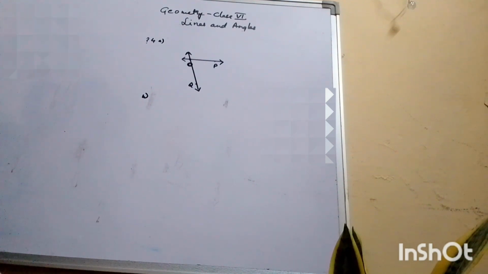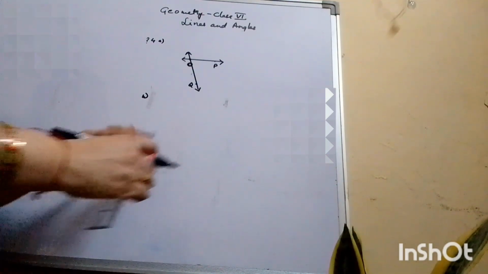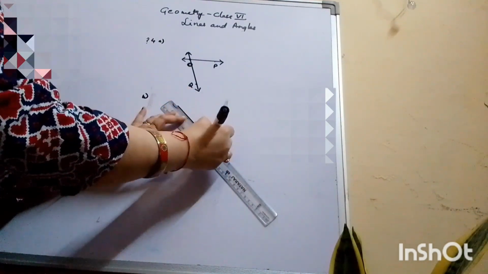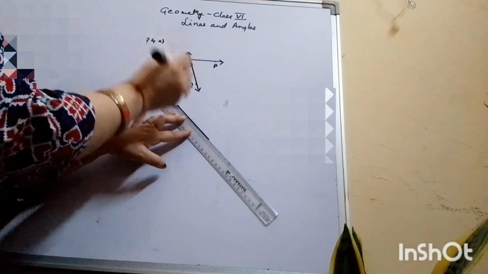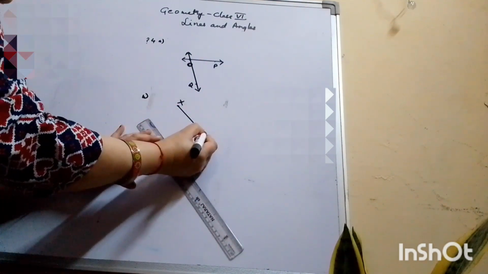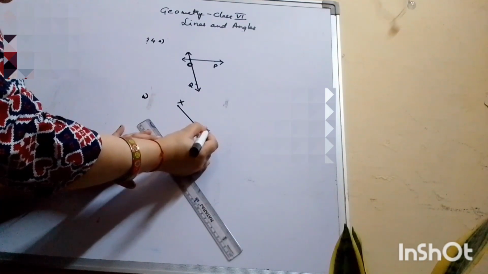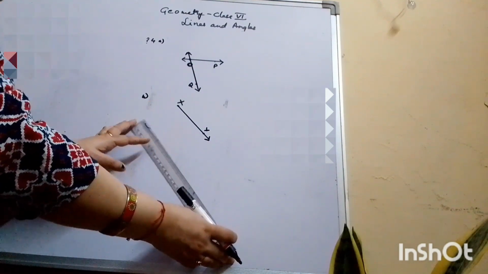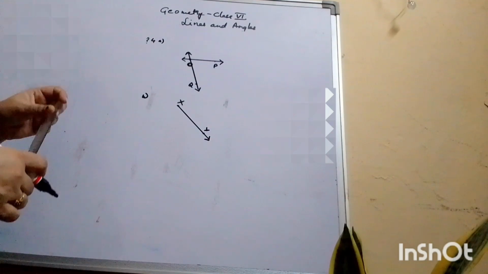Now we move to part B. Ray XY, ray PQ intersect at point M. So now we have to draw a ray and a ray PQ intersecting at point M. So it is a ray, so there would be one end point here. We would mark it as X. The other point is Y, and it is extending in one direction. So this is ray XY.